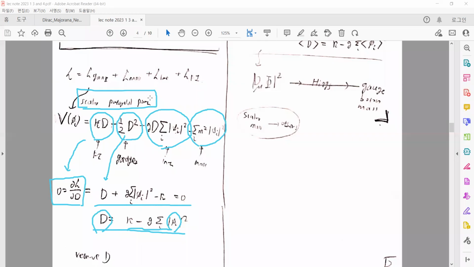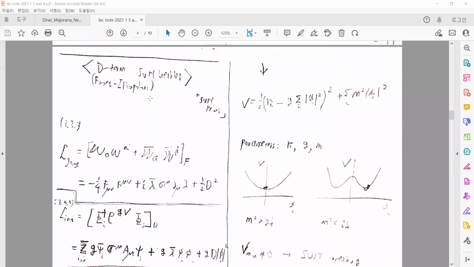So we can remove the auxiliary field D, and the scalar potential becomes only a function of the φ_i. And there are parameters κ, which is from the FI term, and g, which comes from the gauge interaction term, and m from the scalar fields mass term.